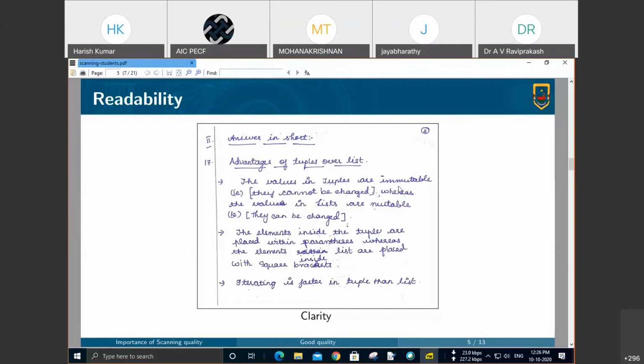Okay, so these two we will say are quite acceptable. We can live with this, and every teacher will be able to read this kind of scanned images without much difficulty. But what we don't